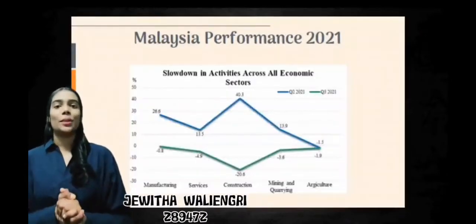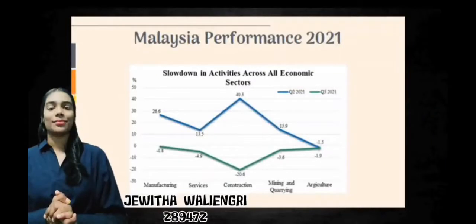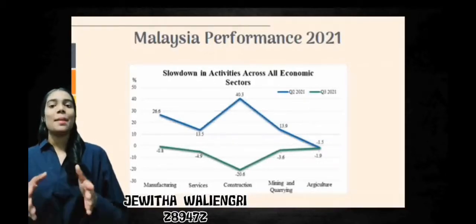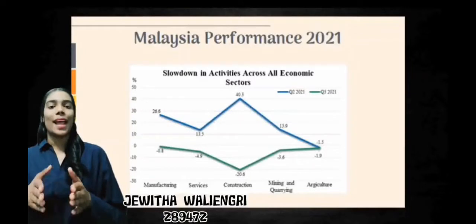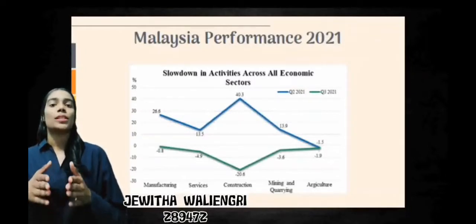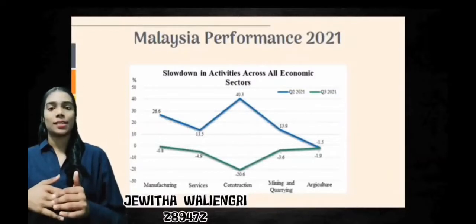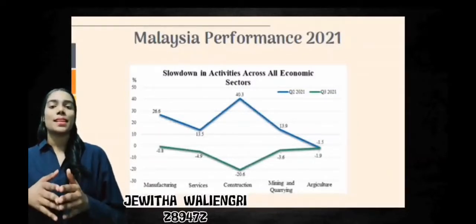Now let's have a look at the slowdown in activities. The trend changes in the slowdown activities throughout all Malaysia's economic sectors are displayed in the line graph above. Q2 of 2021 is represented by the blue line, while Q3 of 2021 is represented by the green line. The supply side performance of the economy in the third quarter of 2021 was due to a decrease in all major economic sectors, primarily manufacturing and services sectors. With a growth rate of 26.6%, manufacturing had a strong record in the second quarter. However, it fell to negative 0.8% in the third quarter. The decline in the manufacturing sector is due primarily to restrictions on non-essential manufacturing activity.